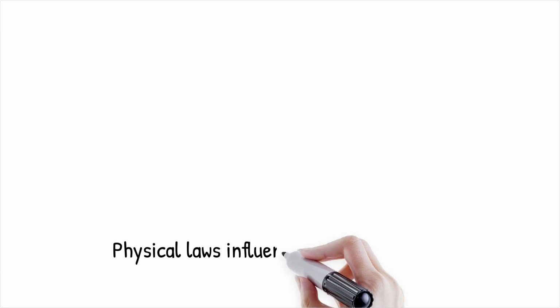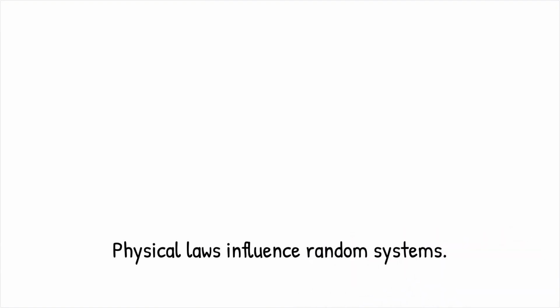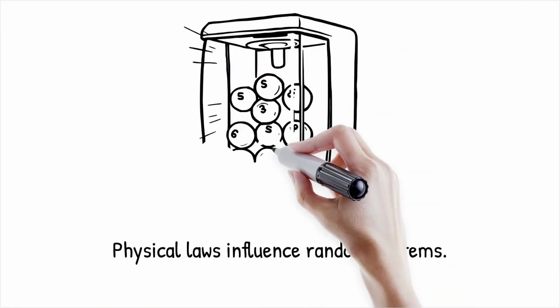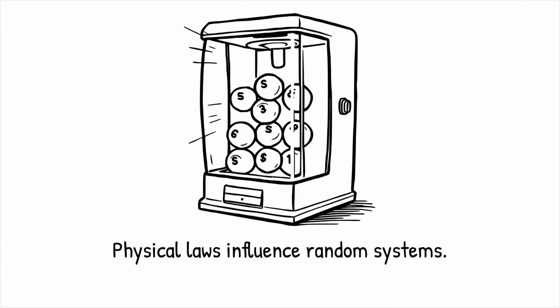Random systems like lottery machines are governed by physical laws. Factors such as friction, turbulence, and air resistance introduce complexity into outcomes. Even quantum systems, which are probabilistic, follow physical principles that may reveal deeper patterns.